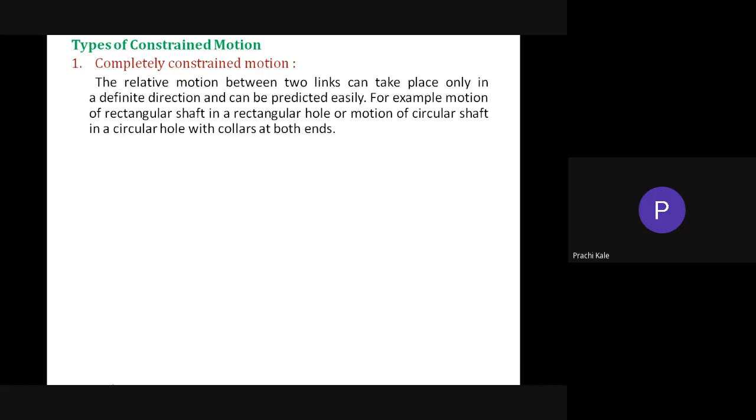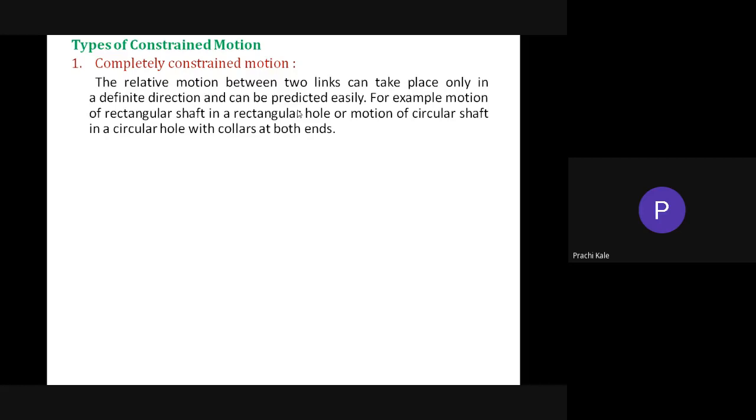This is the very important word, predicted. You should be able to tell the direction of the motion of the link, whether the link will slide, reciprocate, or turn. There should be a predictable motion. That is called completely constrained motion.